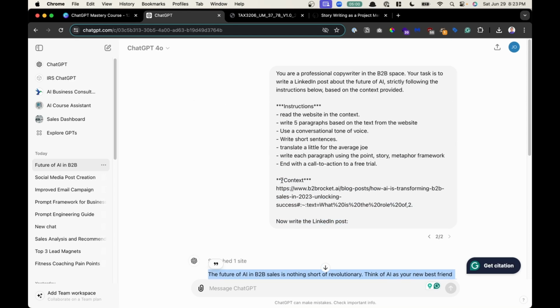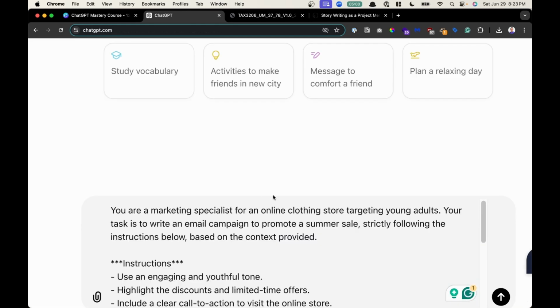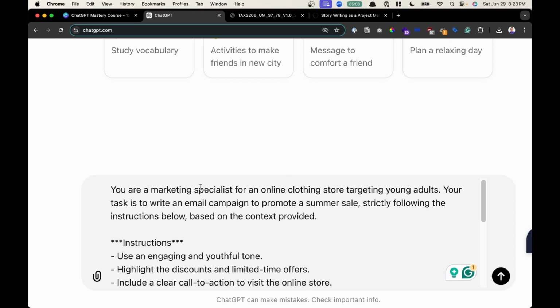Let's take a look at another example. Here we have another example. So remember, we got a role. So you are a marketing specialist for an online clothing store for young adults. So the role, also the context, really helps. The next part is the task. Your task is to write an email campaign to promote our summer sale.